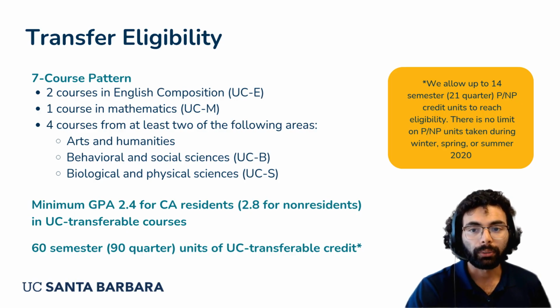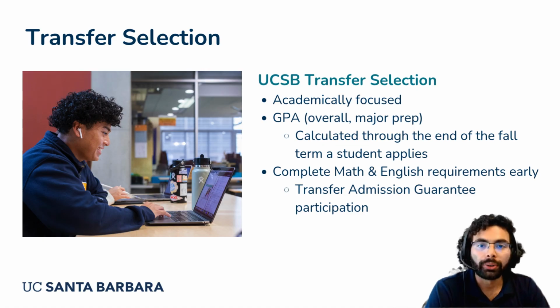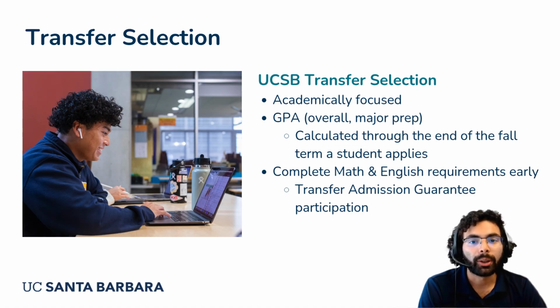Please note, we allow up to 14 semester or 21 quarter no pass credit units to reach eligibility. There is no limit on no pass units taken during the winter, spring, or summer of 2022. While UC junior transfer eligibility is a minimum requirement to apply, UC transfer selection is what will make you a more competitive applicant at a UC campus.